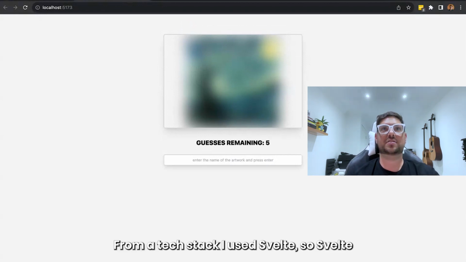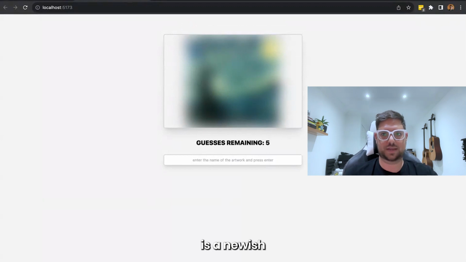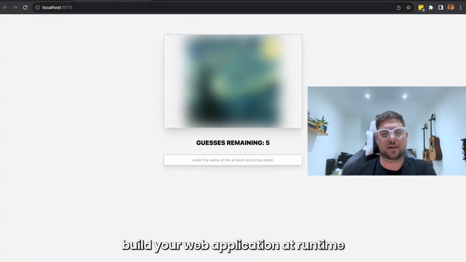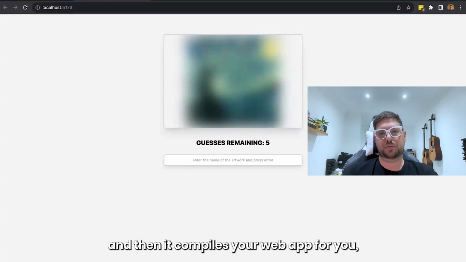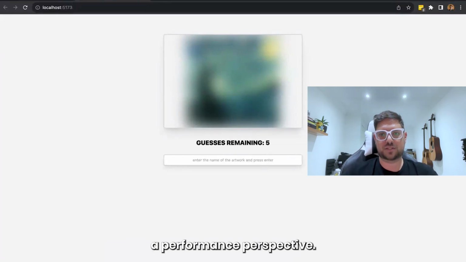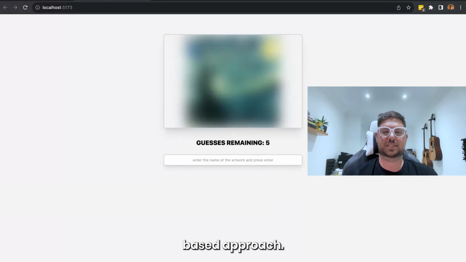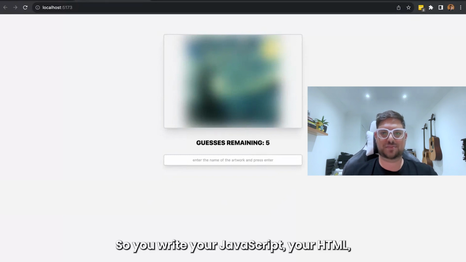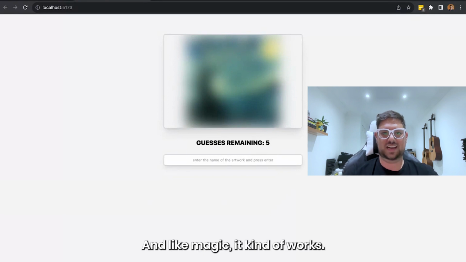From a tech stack, I used Svelte. Svelte is a newish JavaScript framework. The difference is that where a lot of frameworks build your web application at runtime, Svelte takes a compiler approach, where you write your code and then it compiles your web app for you, which really helps from a performance perspective. But the reason I like using it specifically for pet projects is it's got this real component-based approach. You write your JavaScript, your HTML, and your CSS all in one file, and like magic, it works.